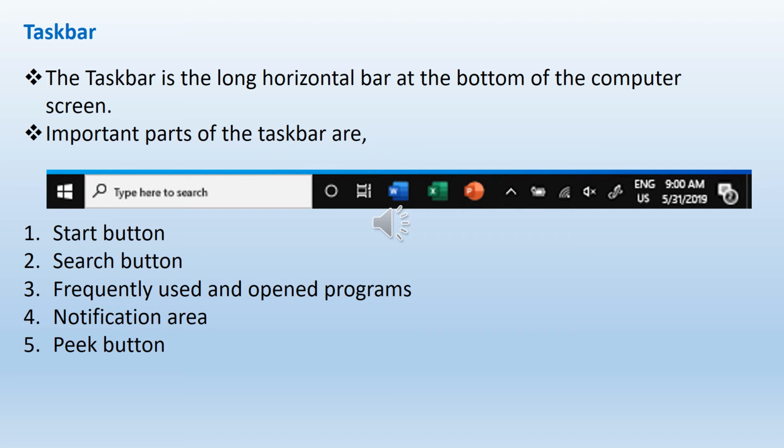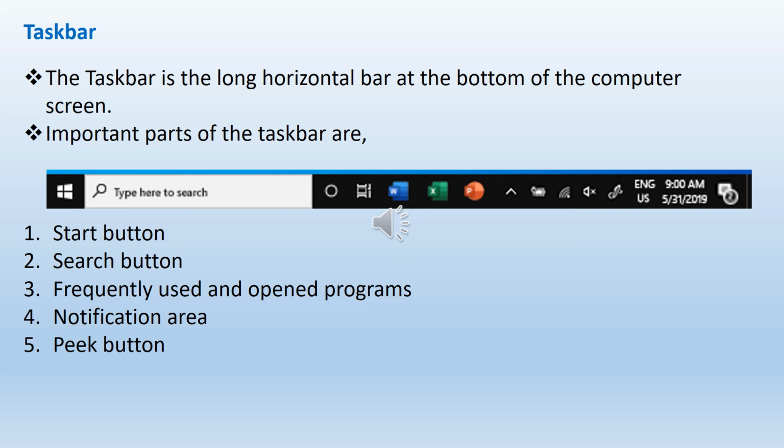Third one, frequently used and open program. So we have frequently opened and used programs. For example, if you use MS Word frequently, you can find MS Word in the taskbar. If you use Excel or PowerPoint frequently, you can find Excel and PowerPoint on the taskbar.